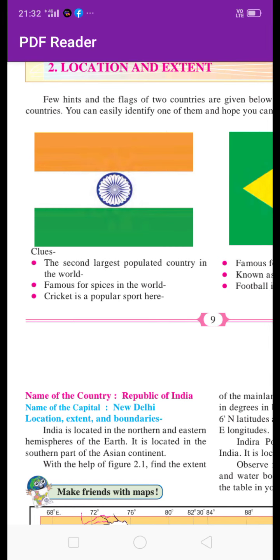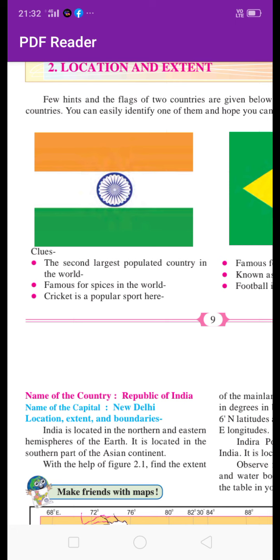Hello, my dear students. Today we are going to take our next geography lesson, as a revision: location and extent. This lesson is important for the exam because in the exam paper there are 6 marks for this topic. That's why you have to study this topic properly.